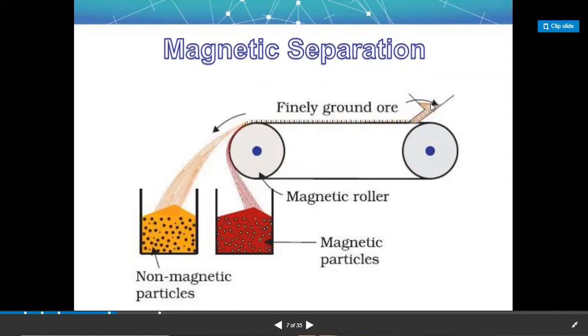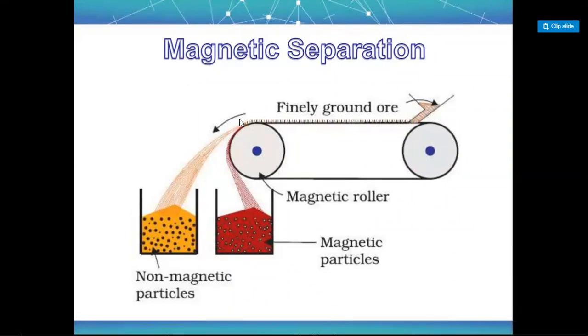Through this funnel the ore just drops down, and when the magnetic roller starts rotating, when it reaches the corner, the things which are attracted towards the magnet move towards the magnetic roller, and other things move away, because they are not attracted by the magnet. That is how you can easily separate the iron ore, which has magnetic property and shows attraction towards the magnet.